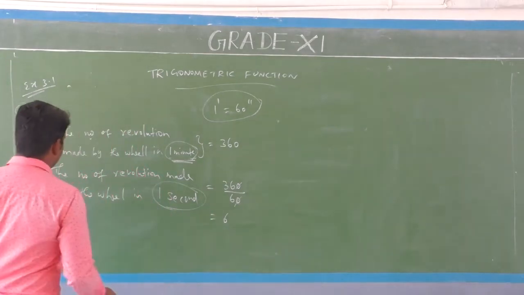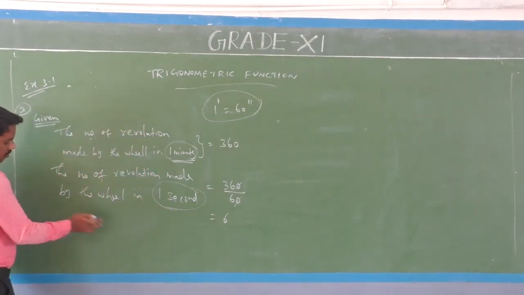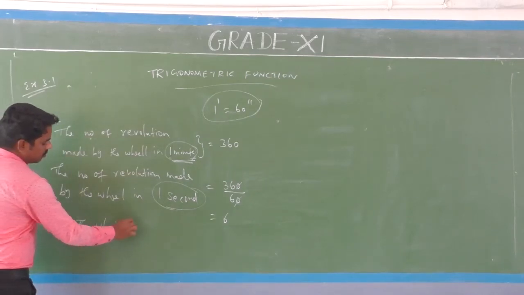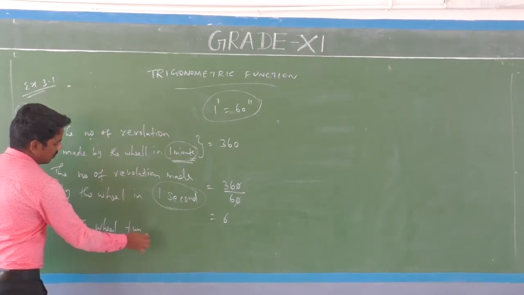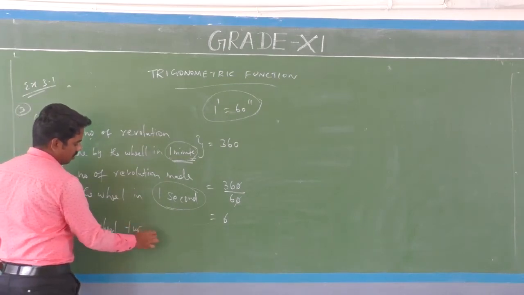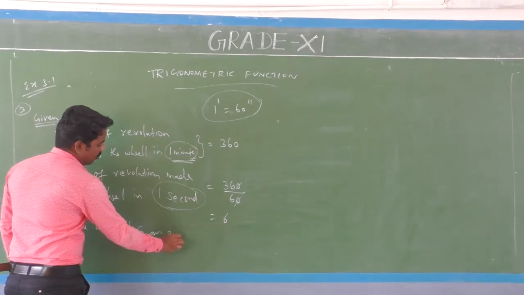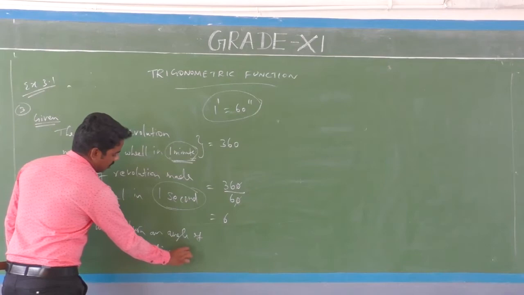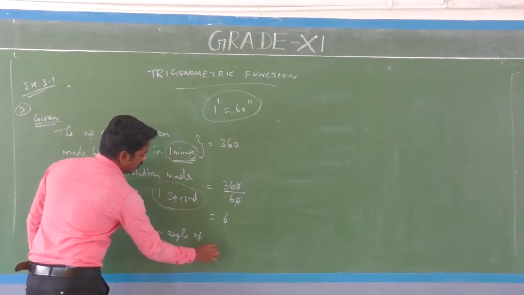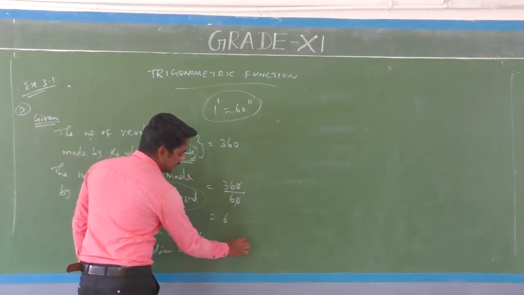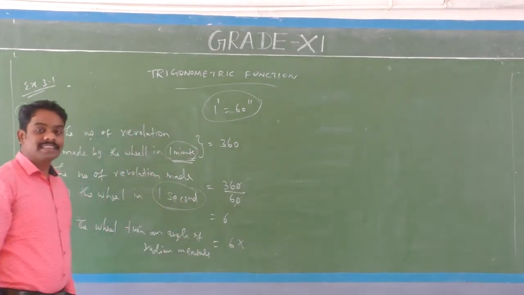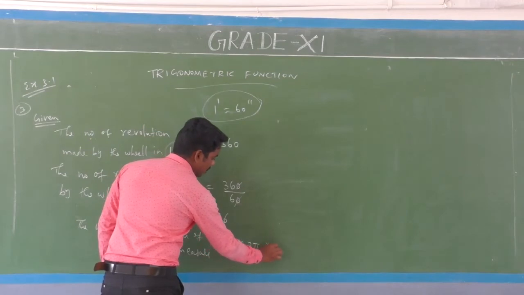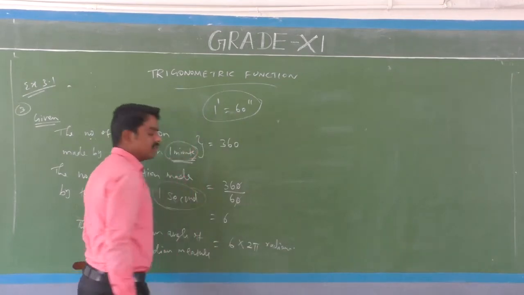Here, radian measure. The angle of radian measure it will turn is equal to 6 into 2 pi radian. How is that?